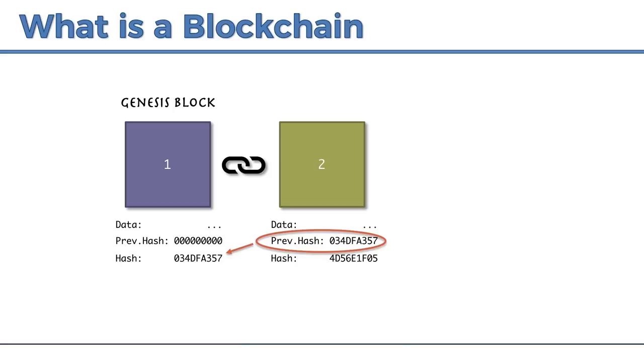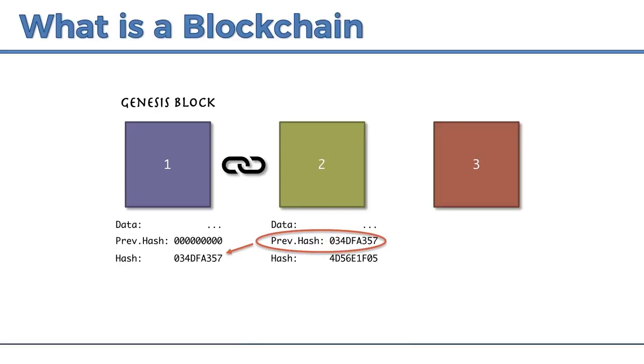Every block has its own fingerprint, and it also references the fingerprint of the previous block. So if anything were to change at block number one, its fingerprint would change. If somebody were to tamper with the data, this fingerprint would change, and it would no longer match this fingerprint. So we would know, by looking at this block, that somebody tampered with it.